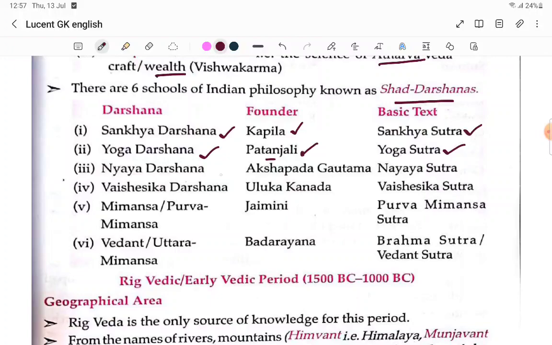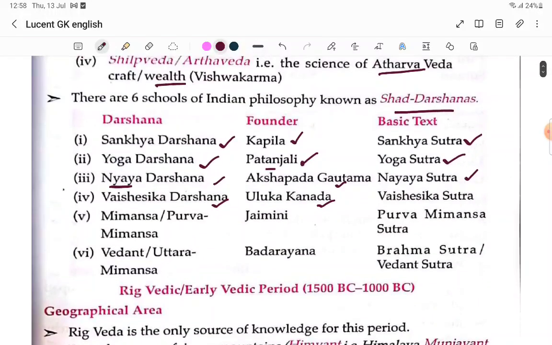Next, Nyaya Darshana, Akshapada Gautama. Nyaya Sutra is talking about Nyaya; remember it like that. Vaisheshika Darshana, Ulooka Kanada. These are not important after that. So remember these first four: Sankhya Darshana, Kapila. Yoga means Patanjali. Nyaya means Gautama. Vaisheshika Darshana means Kanada.